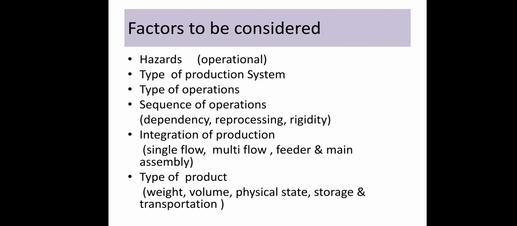It may be the weight, what will be the weight of the product which you're going to produce. Then volume, what will be the volume of your future product. Then physical state of your product. Then storage and transportation. All these factors you have to consider.